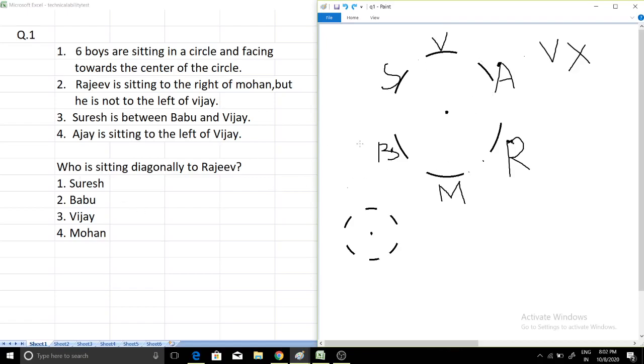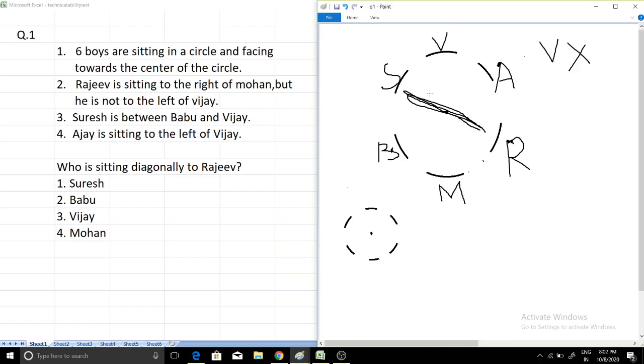Now the first question, after building this diagram, is: who is sitting diagonally to Rajiv? R for Rajiv. Rajiv is here, and who is sitting diagonal? So the diagonal of Rajiv is this. Diagonally, Rajiv's opposite is Suresh.